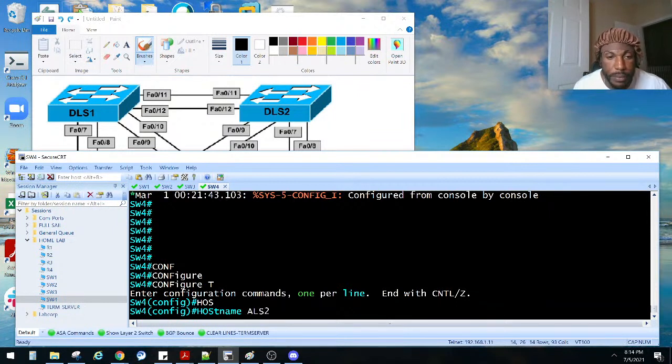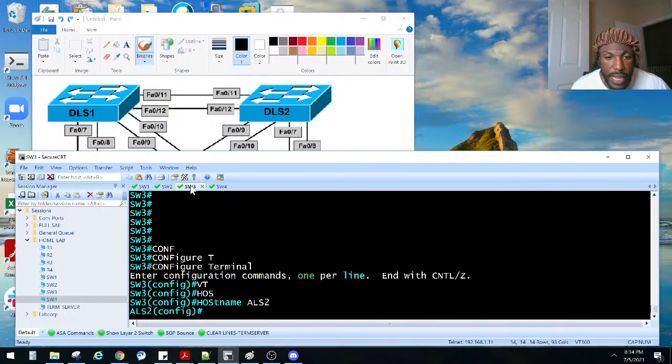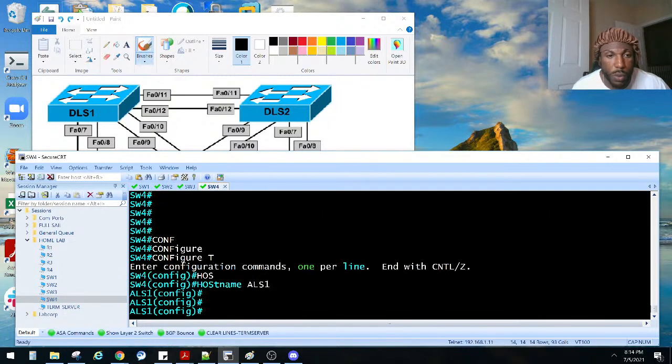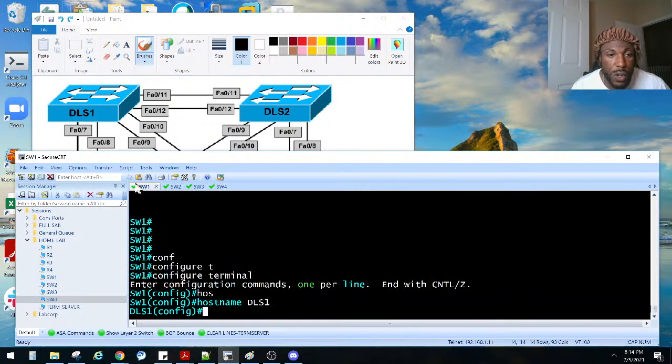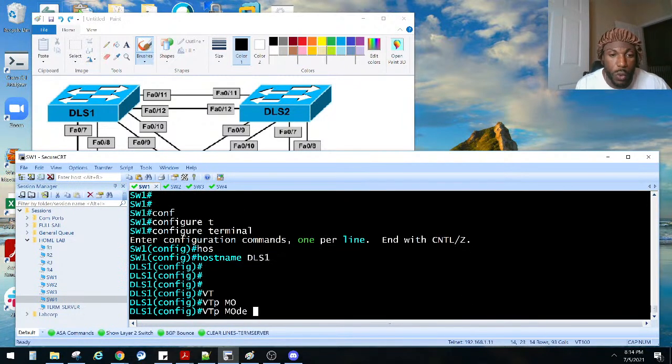ALS2, right? Yes. No, he's 1. He's 1, and the second guy was 2. Yes. And what was I at? We're going to turn off VTP on all these guys, right? We say VTP mode. Now, question mark, you'll see.